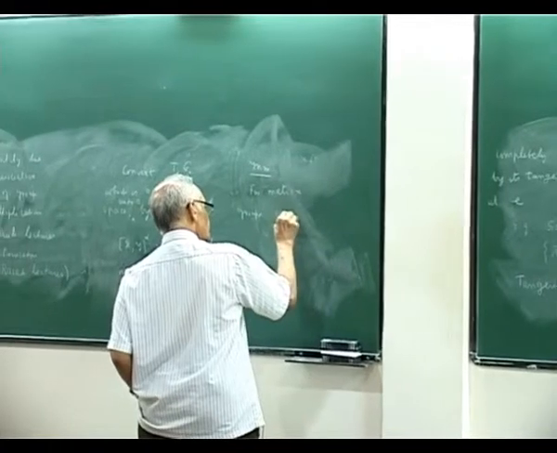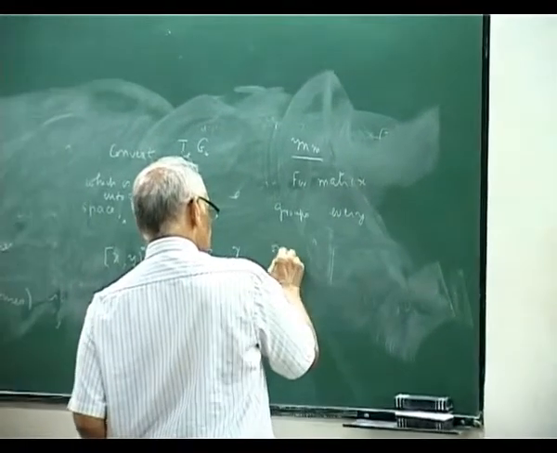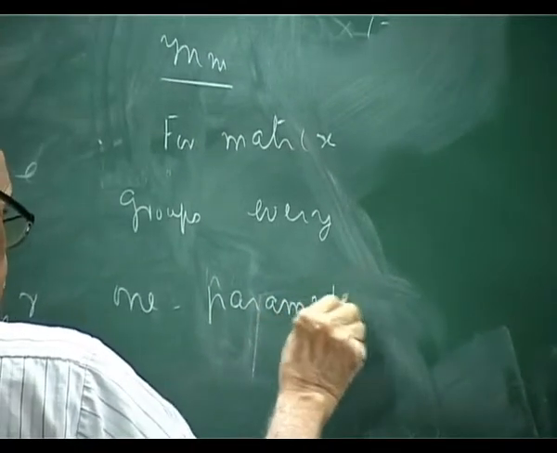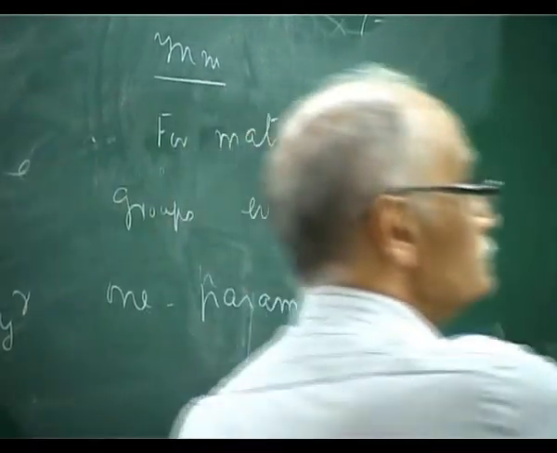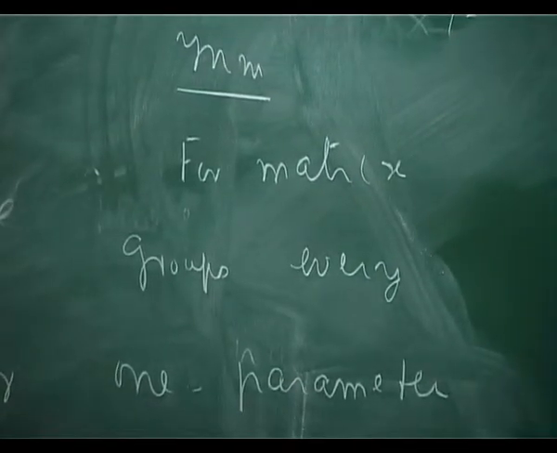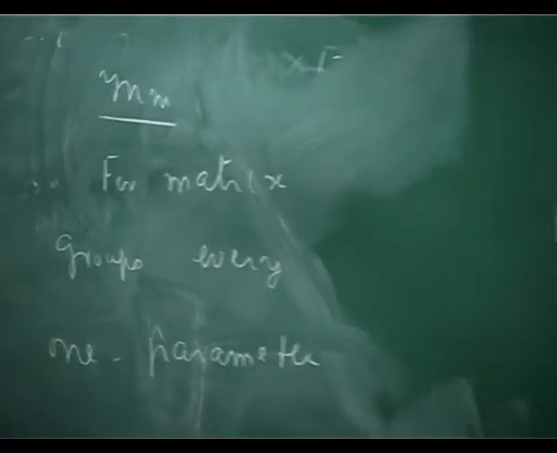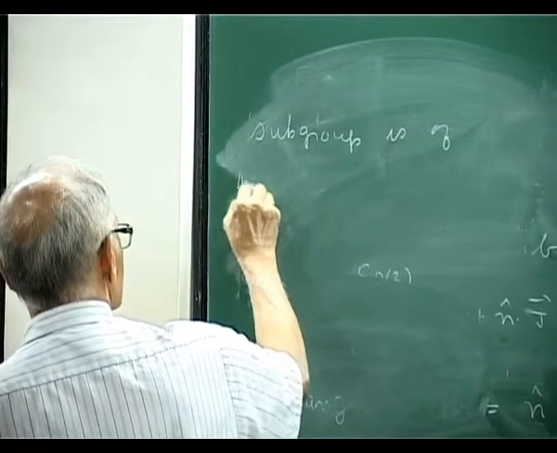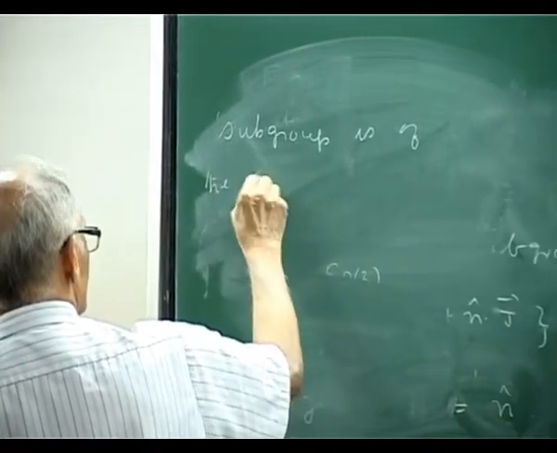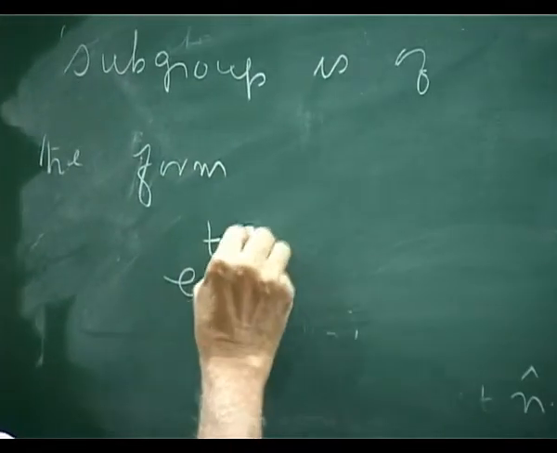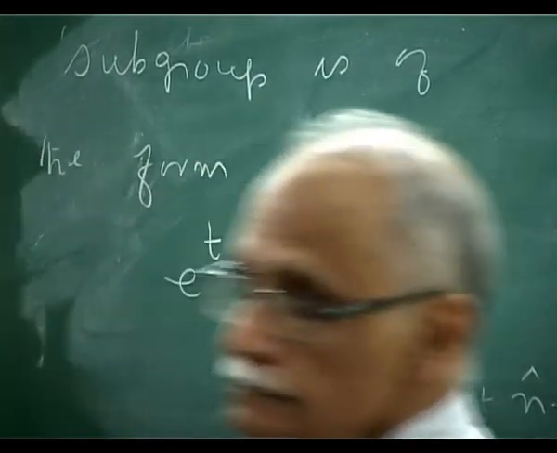Every one parameter subgroup is of the form exponential t times some m. M is some fixed matrix.